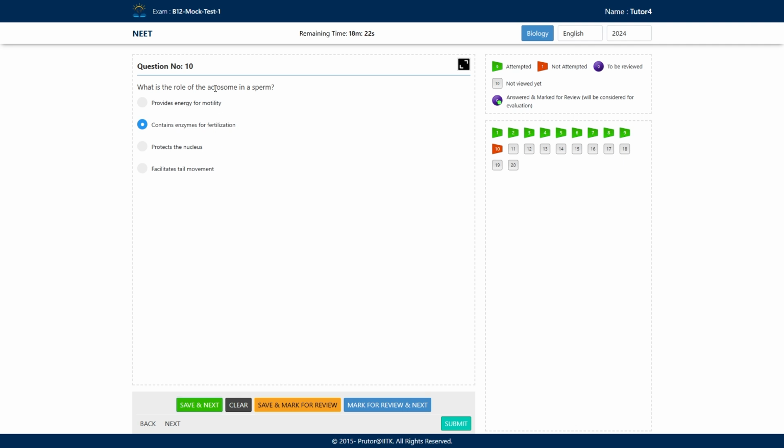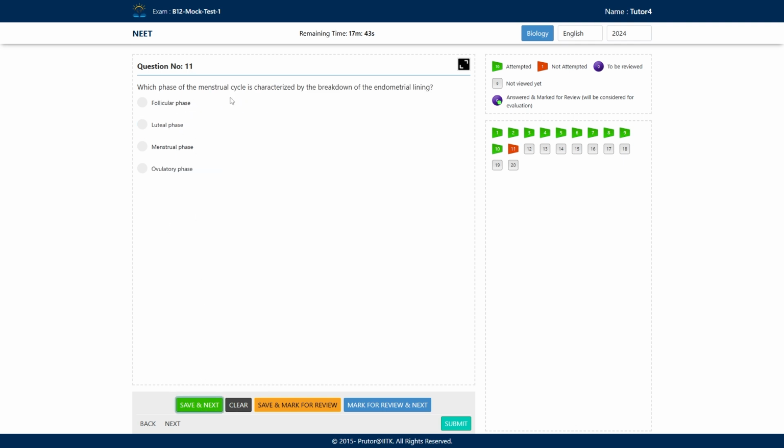So this acrosome consists of enzymes such as hyaluronidase and acrosin. These enzymes help in the breakdown of the zona pellucida and the plasma membrane, and help in the penetration of the sperm. So you can say this acrosome reaction helps in the fertilization. Okay, they contain enzymes which help in the fertilization. Energy is provided by the mitochondria, which is present in the middle piece.